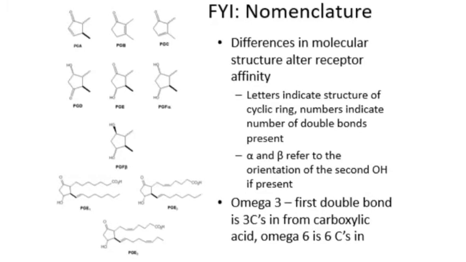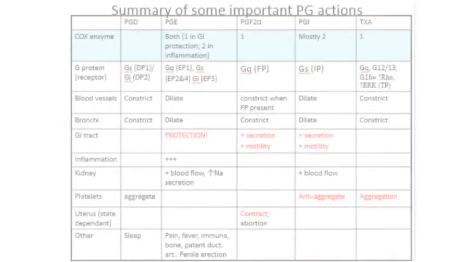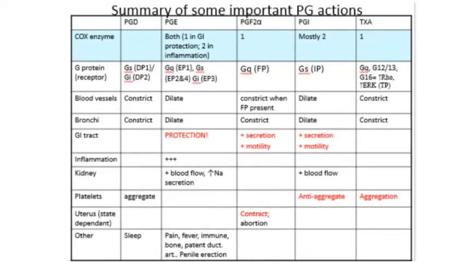This graphic shows how similar prostaglandin structures are. The substituents on or saturation of the 5-membered ring identifies the letter assigned, while the number of double bonds is indicated by the subscript numeral. For example, PGI2 has 2 double bonds in its fatty acid chain. Omega-N refers to the location of the first double bond from the omega or carboxylic acid end. The actions of prostaglandins at their specific receptors in their specific tissues determine the actions of the prostaglandins as drugs.